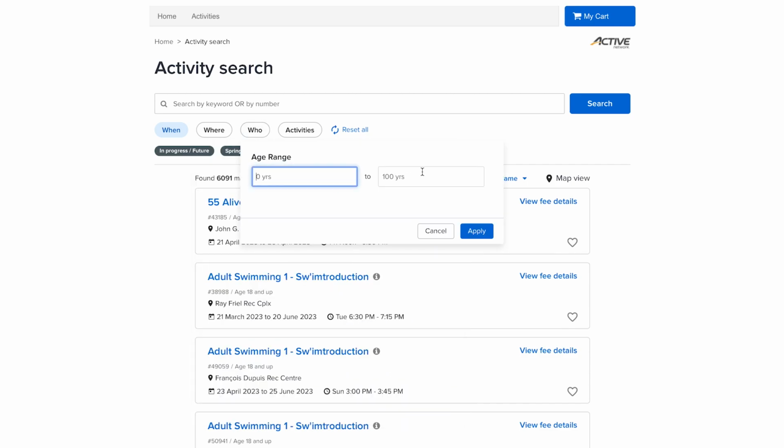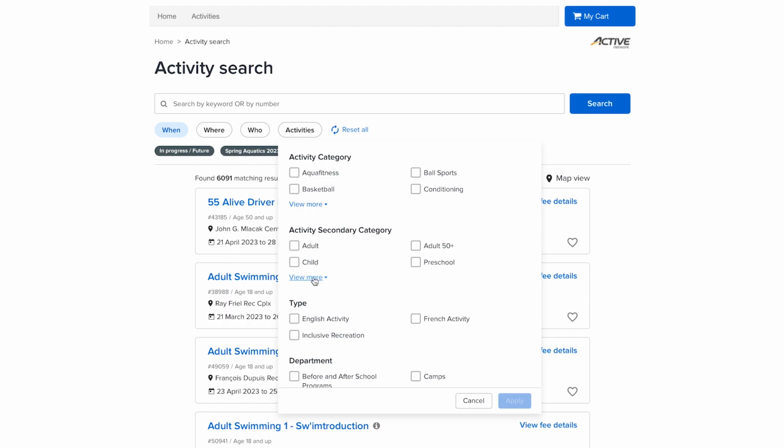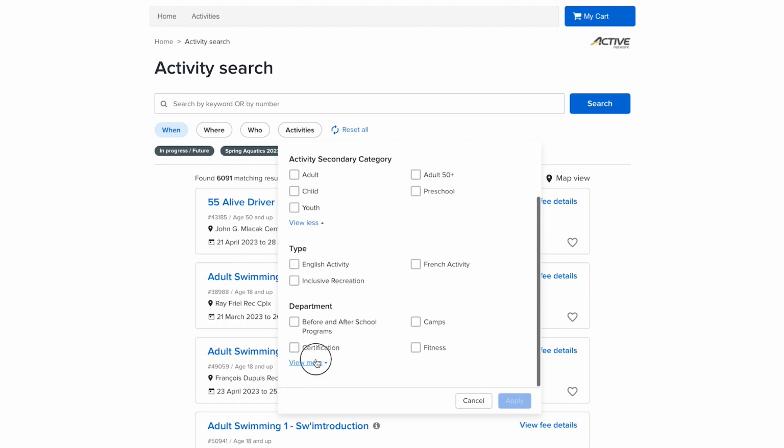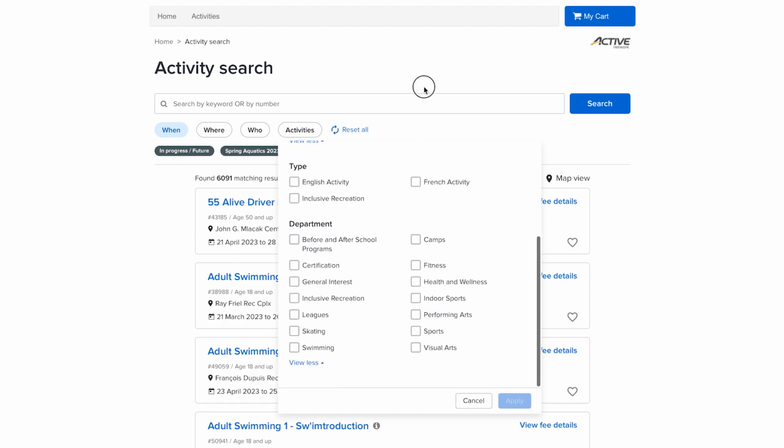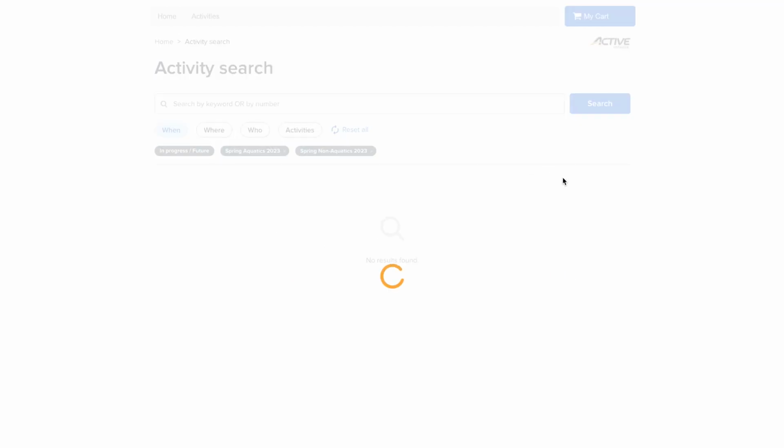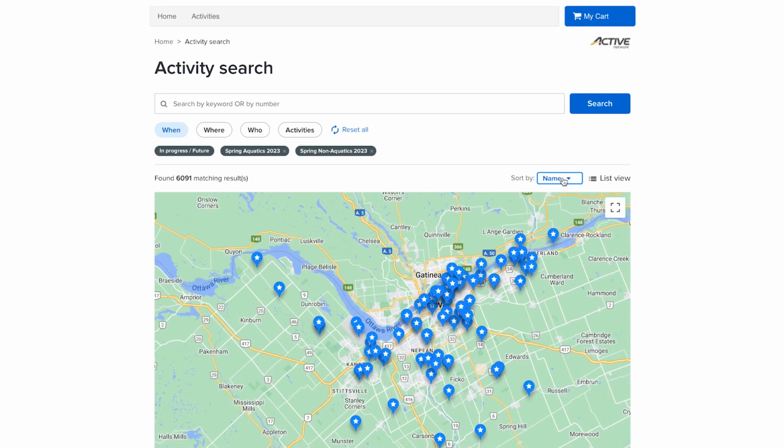The Who tab is to select an age range. There are also additional refining options under the Activities tab. Finally, the map view may be helpful if you wish to find a program near you.